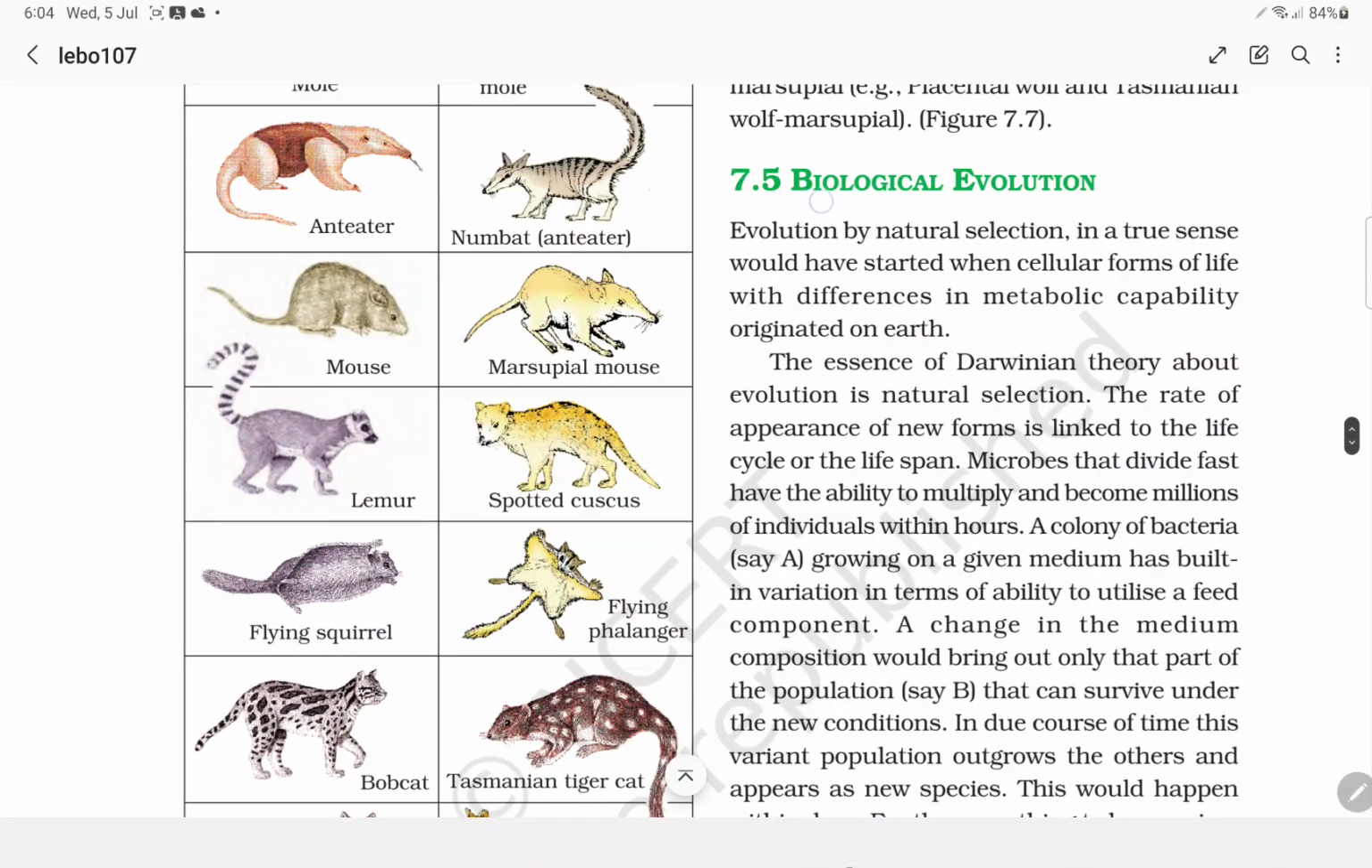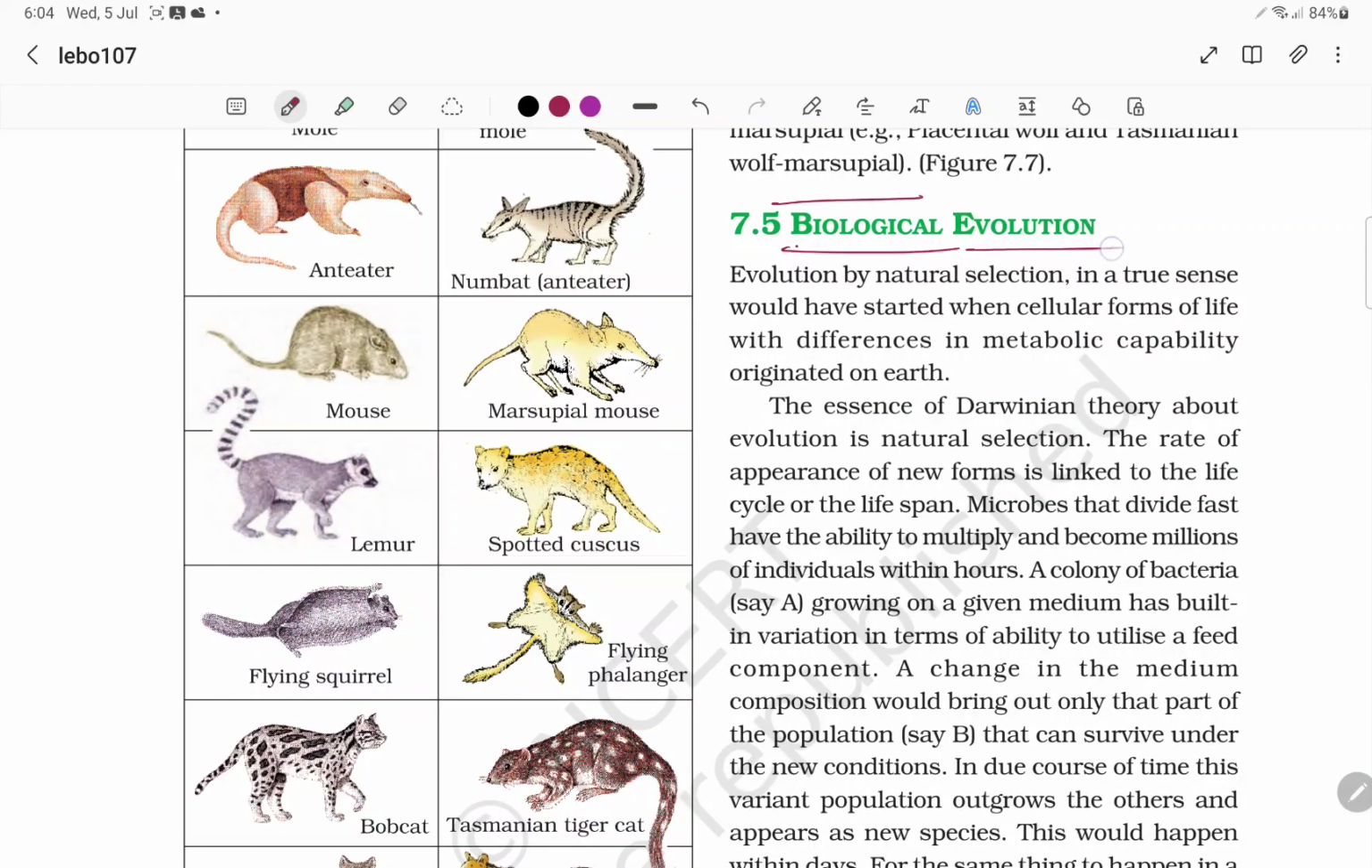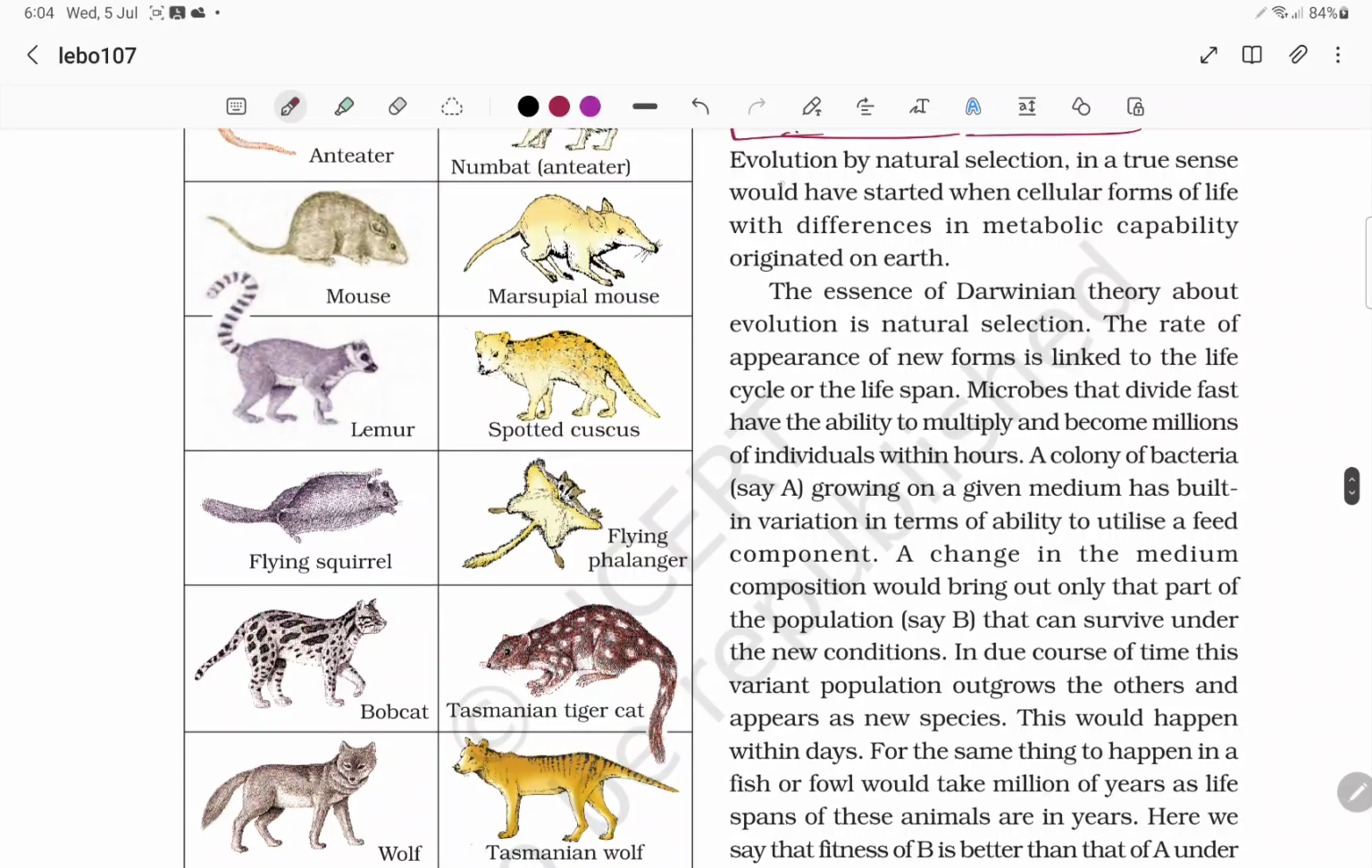Biological evolution. So, what is biological evolution? In this chapter, evolution is usually by natural selection. Even industrial melanization is by natural selection. So, remember, industrial melanization is natural selection.